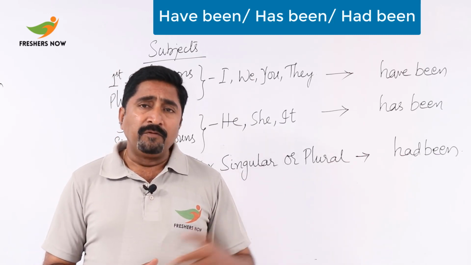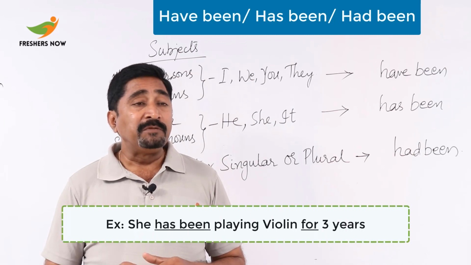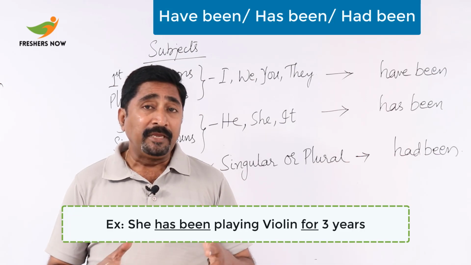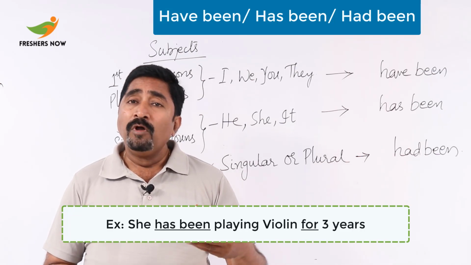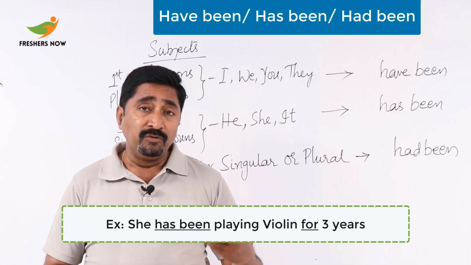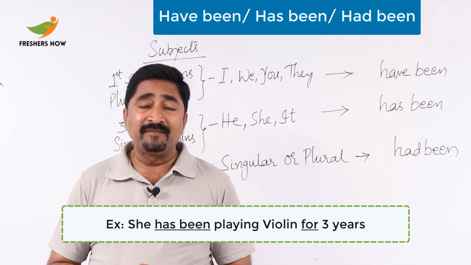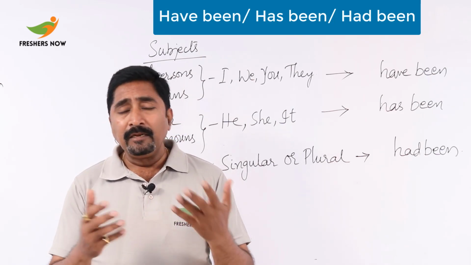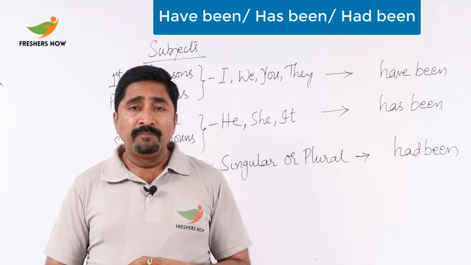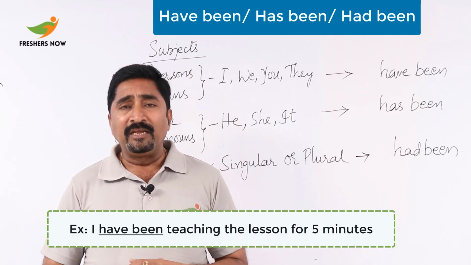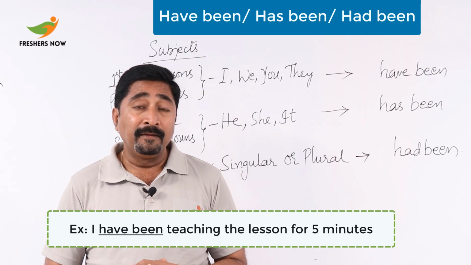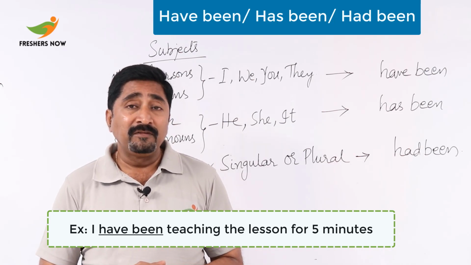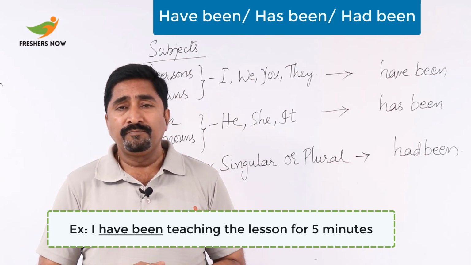So let us take another example. She has been playing violin for 3 years. Now we can understand from this sentence how the point of time and period of time are used in the sentence. So it's very clear. Let us come to see another example. I have been teaching the lesson for more than, say, 5 minutes. I've been teaching the lesson for more than 5 minutes.